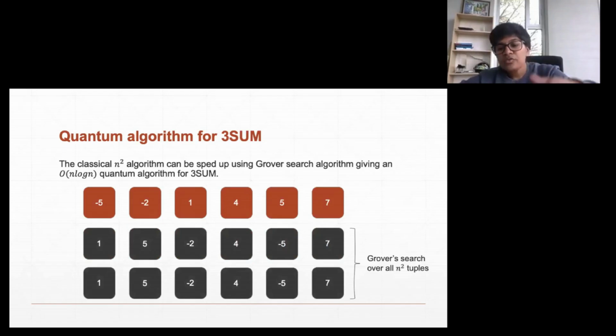But now you Grover search over these n^2 tuples. And remember, I told you Grover search is a search algorithm which works quadratically faster than the classical search algorithm. So here, because we have n^2 tuples, you get this quadratic speedup. So you get this n log n quantum algorithm for the 3SUM problem.